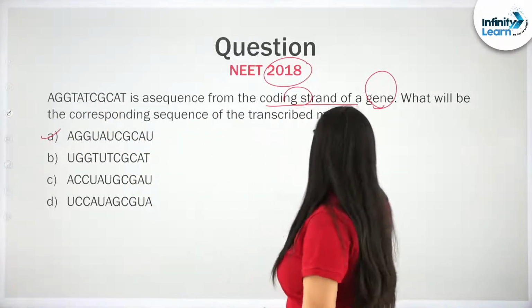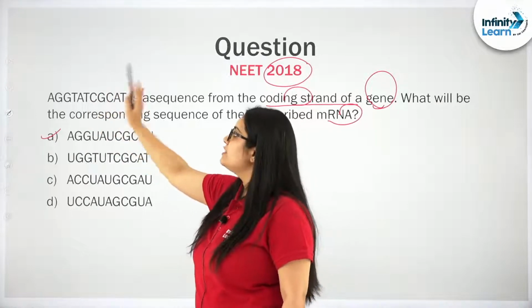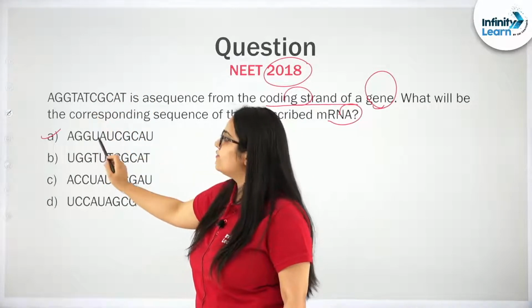The corresponding mRNA will be similar, only the difference will be that wherever there is T, there will be U.